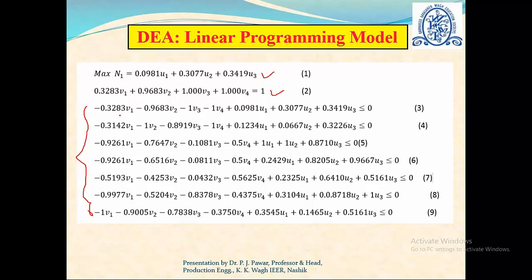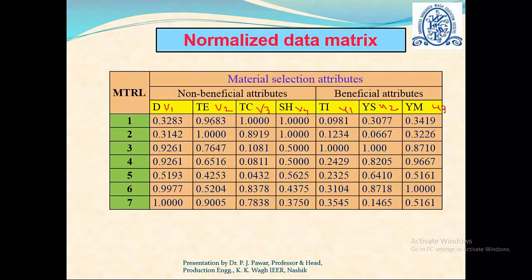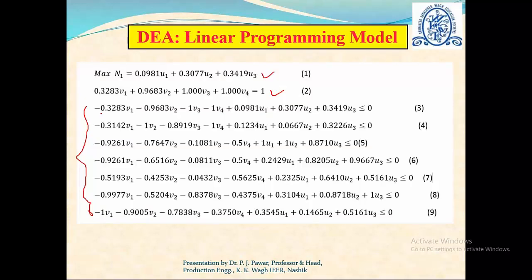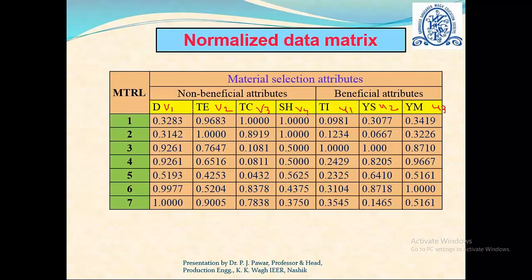So it means that for every row we find this particular equation, and that must be less than or equal to 0. So for the first alternative, this value is this multiplied by this plus, but here we see that for non-beneficial attributes we assign minus signs, whereas for beneficial attributes we assign plus signs. This is how we take care of normalization, because in normalization, even if it is a non-beneficial attribute, we assign 1 for the maximum value, but it is taken care of here in this particular equation.